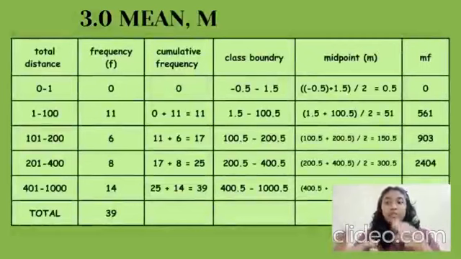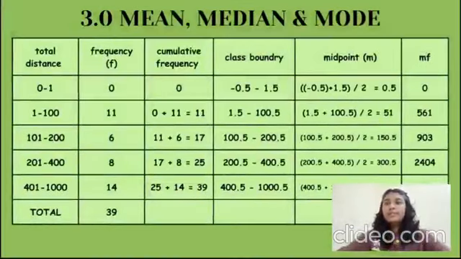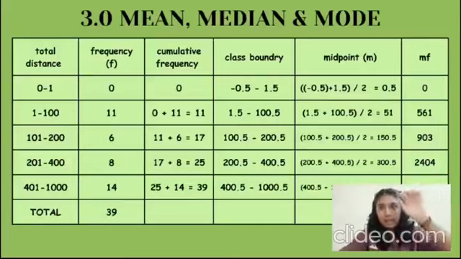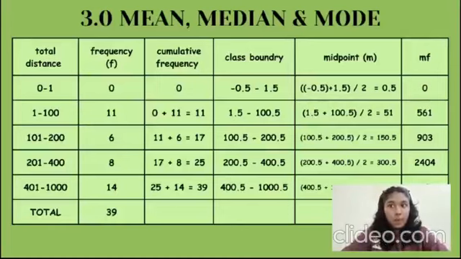Alright, this is the data of total distance taken for students to travel to UPSI from the frequency. We will calculate our cumulative frequency by adding the frequency of the data before. We will add the frequency from the data above. Then to find the class boundary, it's plus minus 0.5 from our data. For example, as we can see here, our data is 0 to 1, so the class boundary will be negative 0.5 to 1.5.